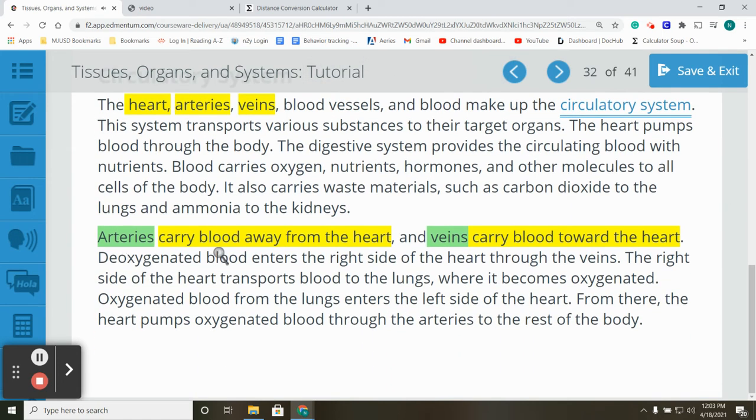Arteries carry blood away from the heart, and veins carry blood toward the heart. Deoxygenated blood enters the right side of the heart through the veins. The right side of the heart transports blood to the lungs, where it becomes oxygenated. Oxygenated blood from the lungs enters the left side of the heart. From there, the heart pumps oxygenated blood through the arteries to the rest of the body.